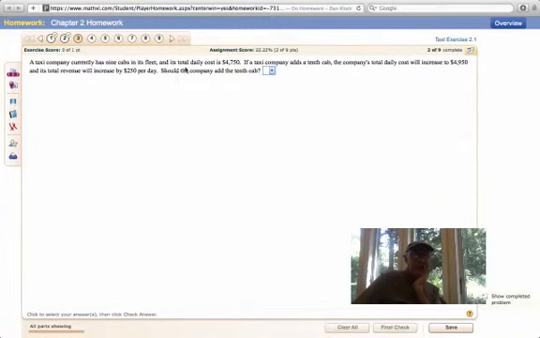So here again, this question is looking at margins. A taxi company currently has 9 cabs in the fleet, total cost of $4,750. If it adds a 10th cab, marginally adding one cab, the company's total daily cost will increase to $4,950.